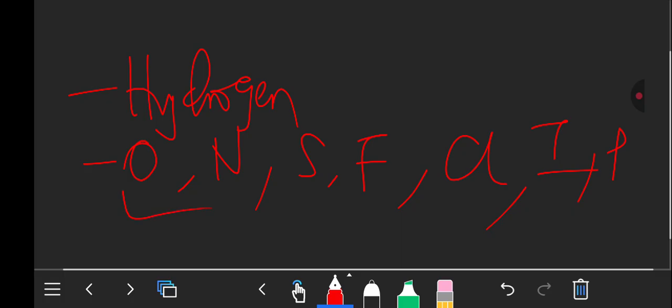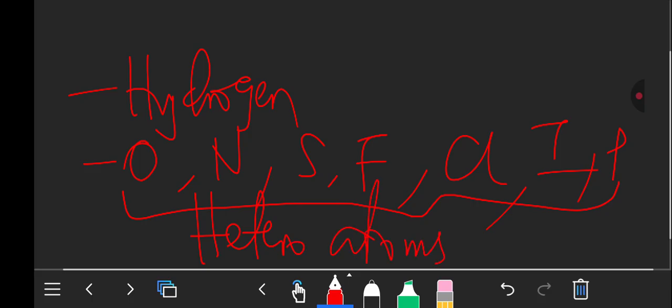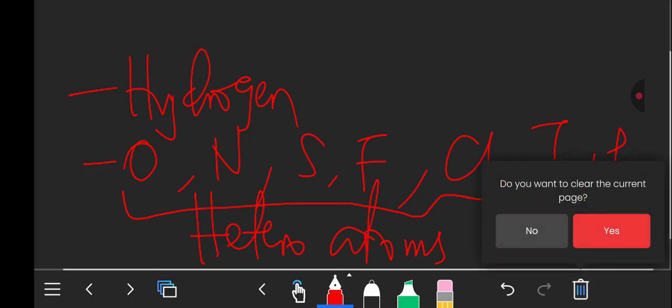And when you're dealing with atoms which are not carbon or hydrogen, these elements are called heteroatoms. So heteroatoms are any atoms other than carbon and hydrogen. It is very important for you to understand that.